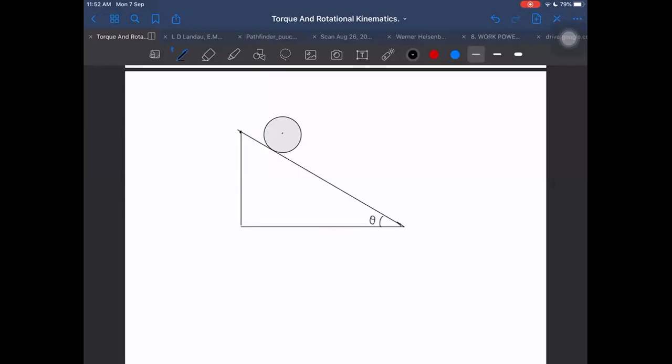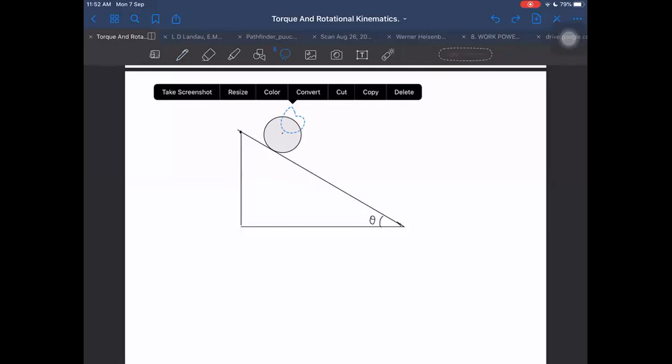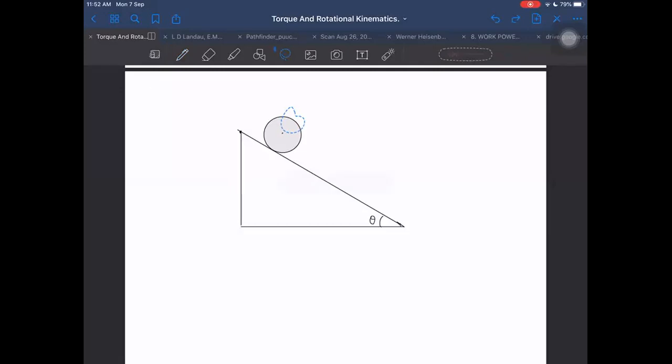This example I would like to take where we have two bodies. Wait a second. Copy this way.